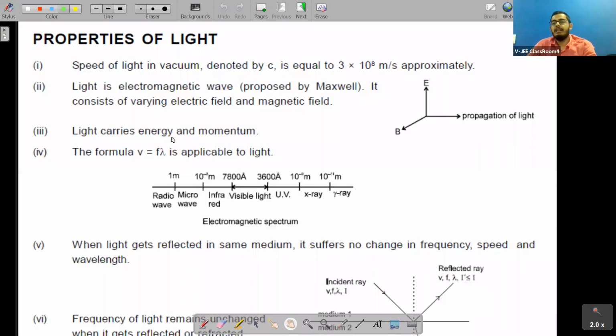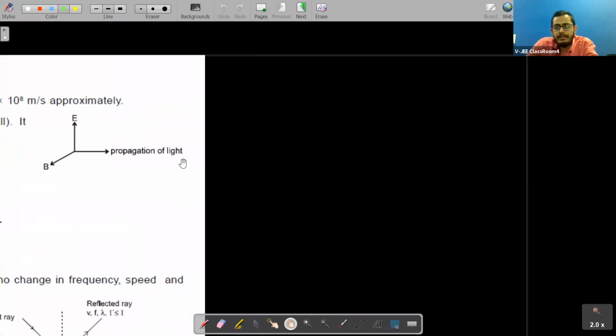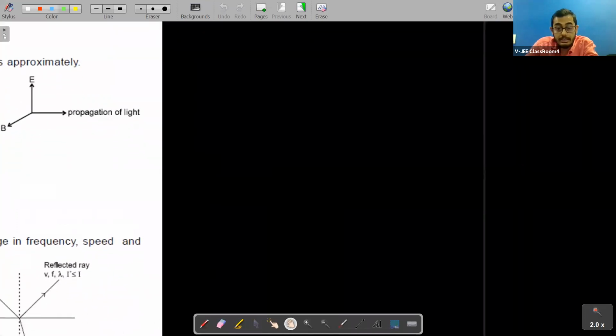Students, today we'll be starting our new chapter, which is optics. In that chapter we will be studying about light. Like we have studied modern physics, students, and there we already studied that light has dual nature, right? So here in optics, we say that light is of wave nature. Light is of what nature, students? It is of wave nature.